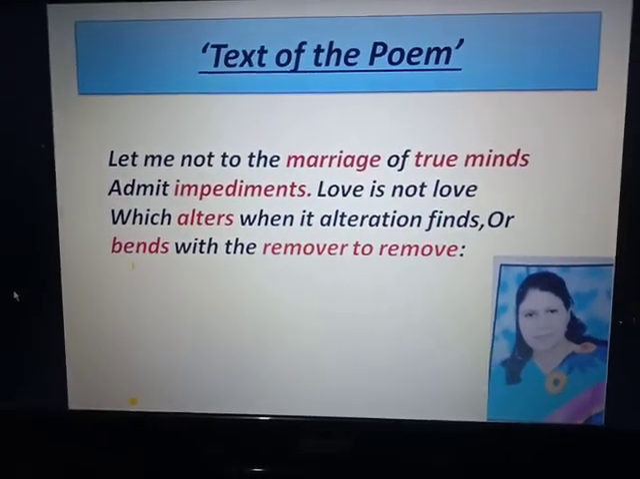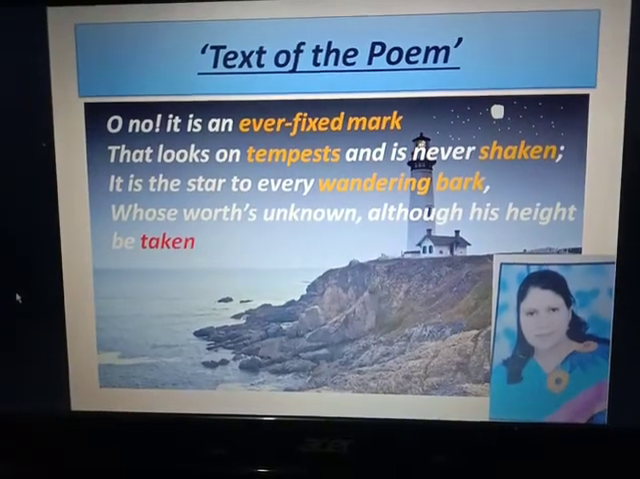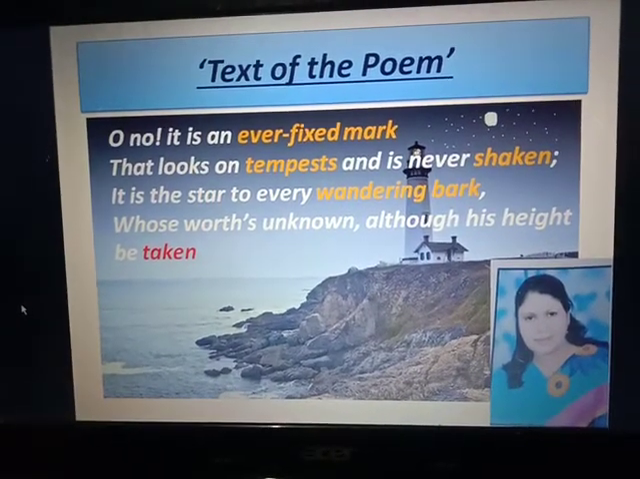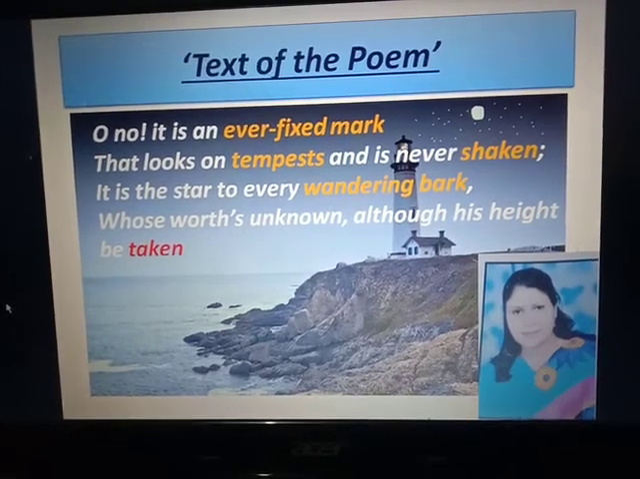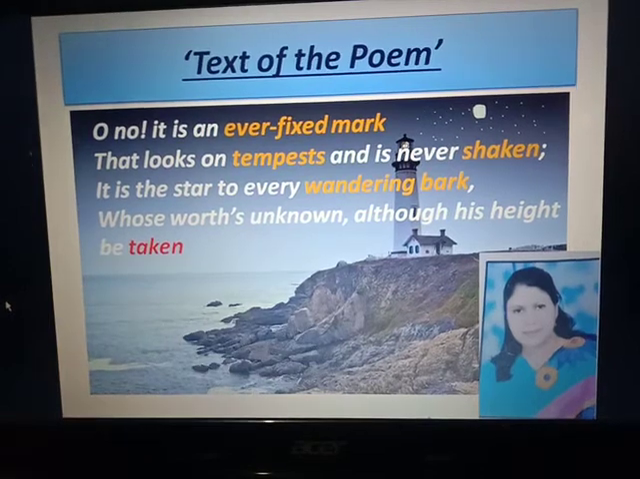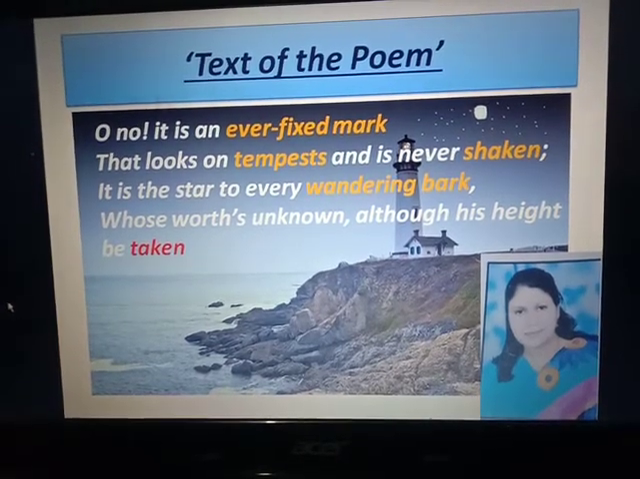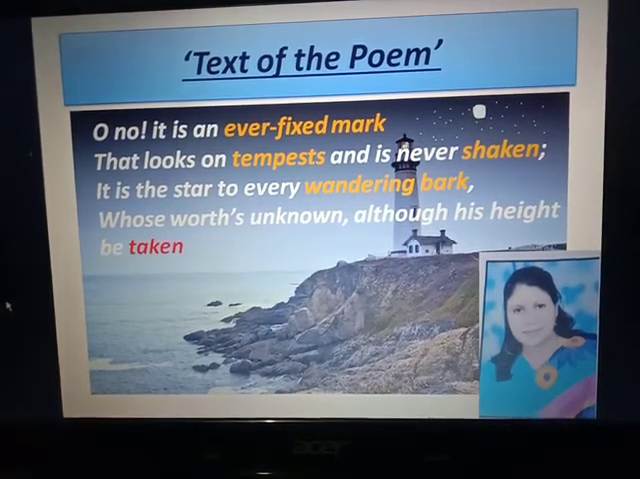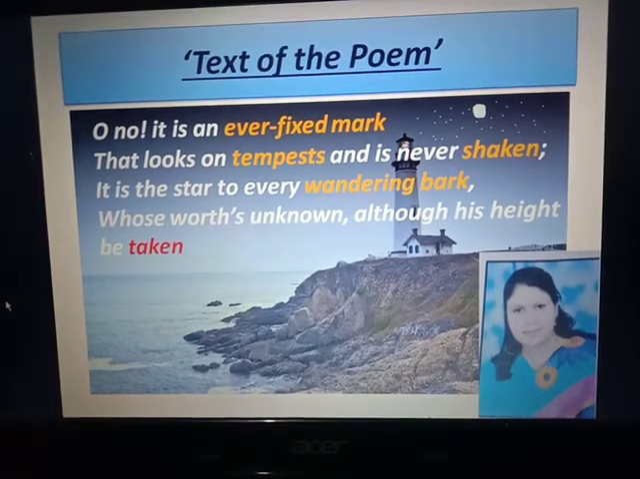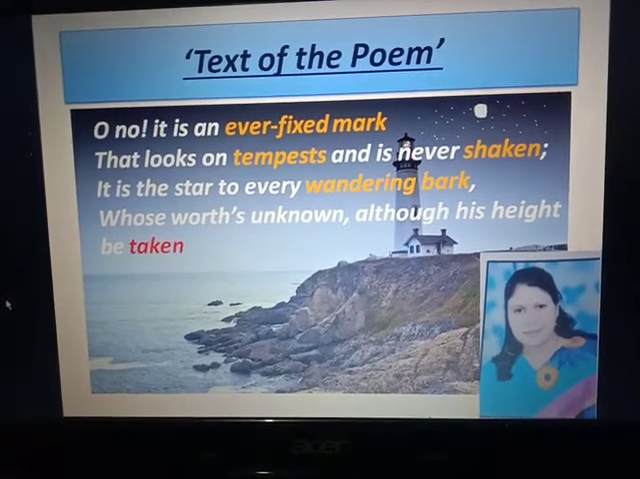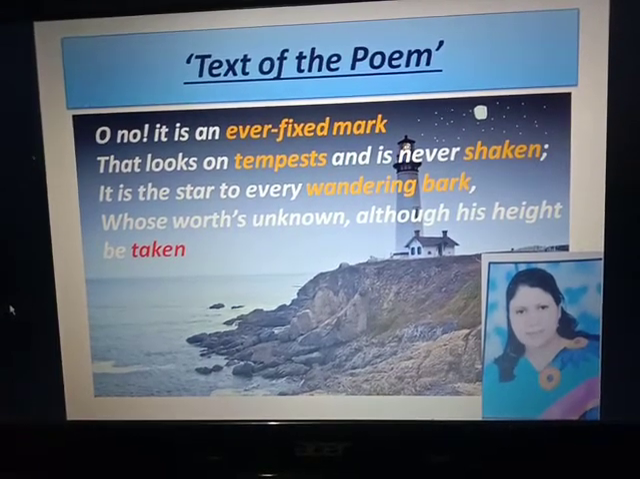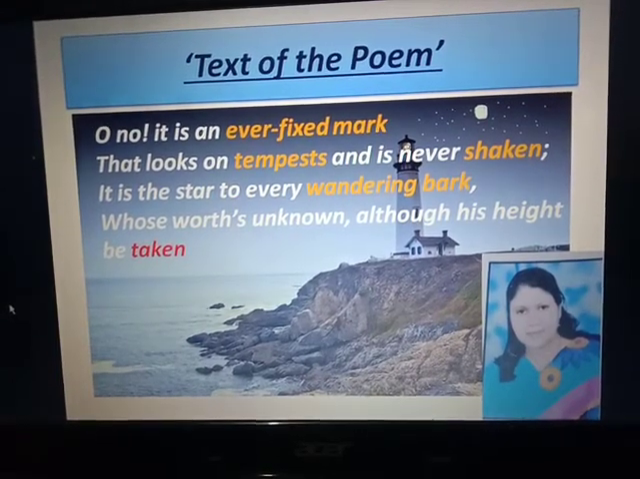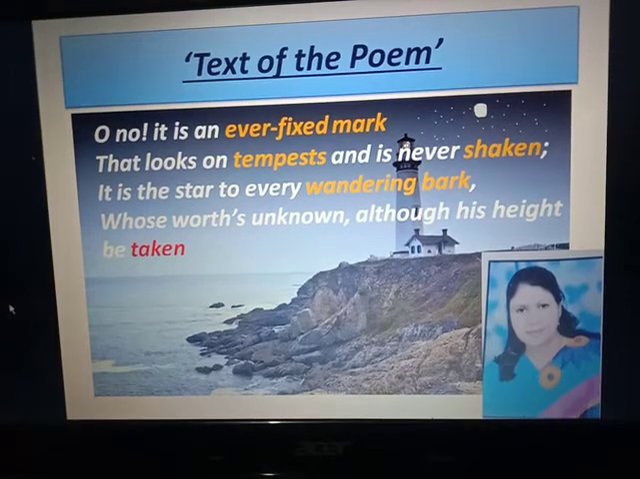This is the second quatrain, or the stanza of 4 lines, in the poem. First of all, I read the lines. Oh no, it is an ever-fixed mark that looks on tempests and is never shaken. It is the star to every wandering bark, whose worth's unknown, although his height be taken.